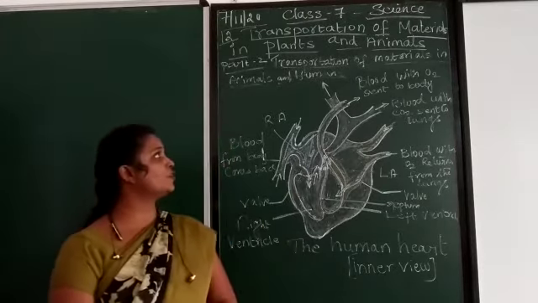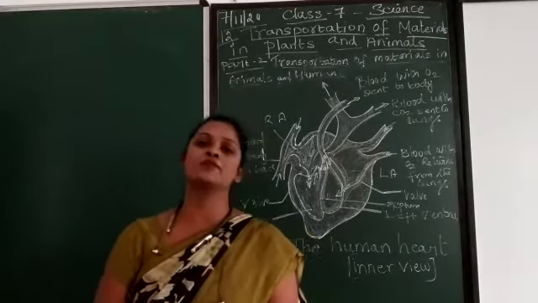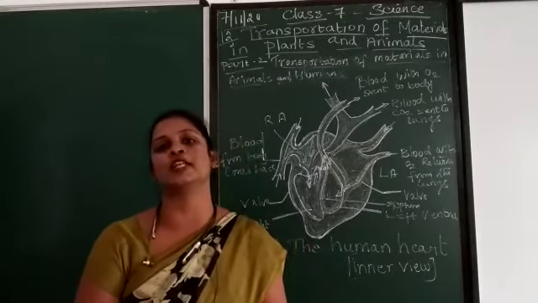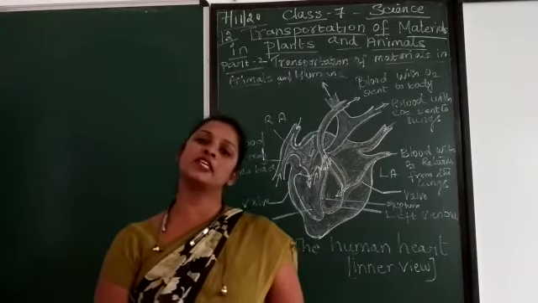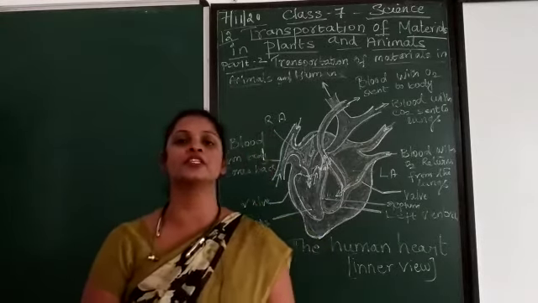Now coming to the transportation of materials in humans. As I said in the beginning, transportation happens through circulation, and the circulatory system is very essential for transportation in humans.